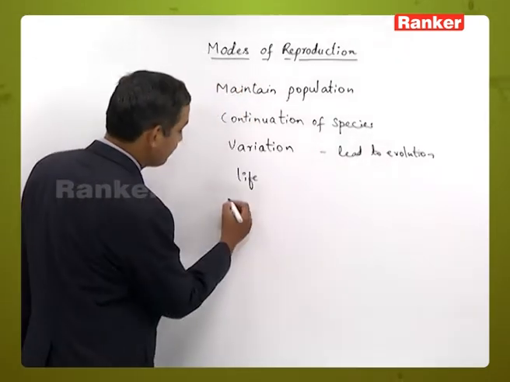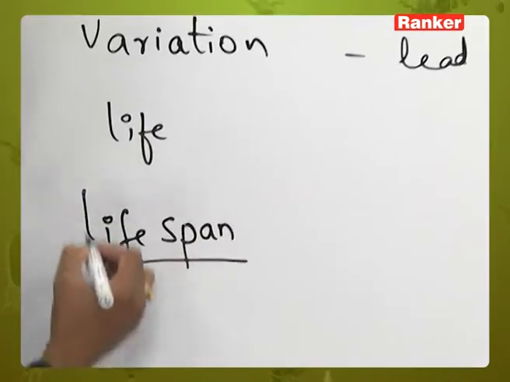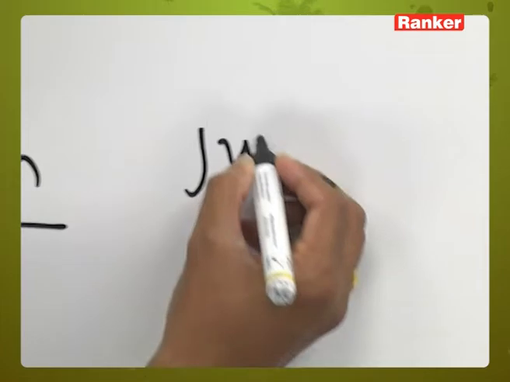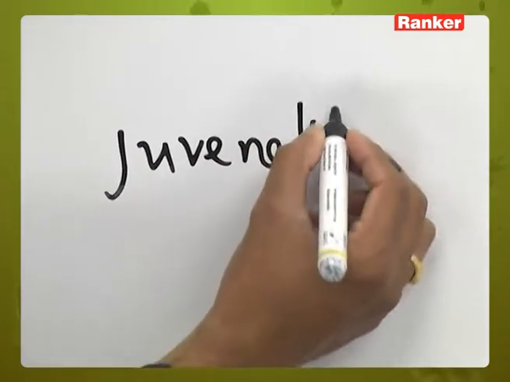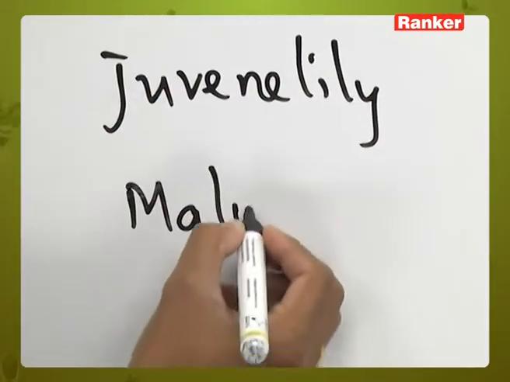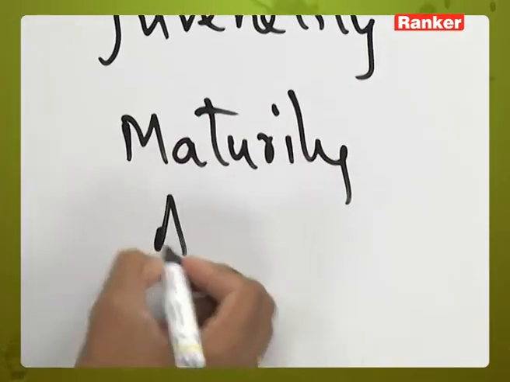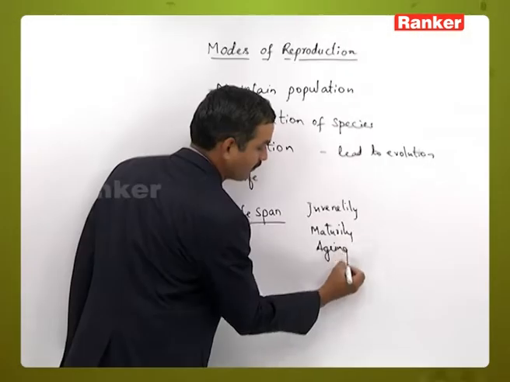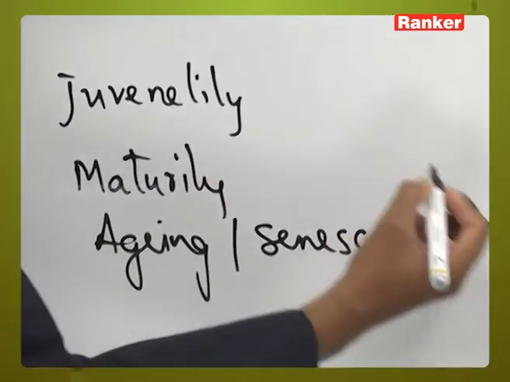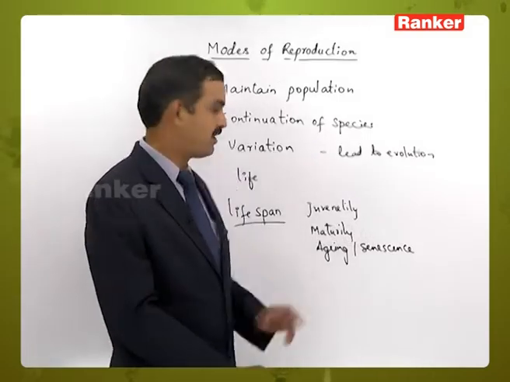And here the lifespan generally contains three stages. One is juvenility, maturity, aging, and senescence. So these are stages we can observe in the lifespan of any living organism.